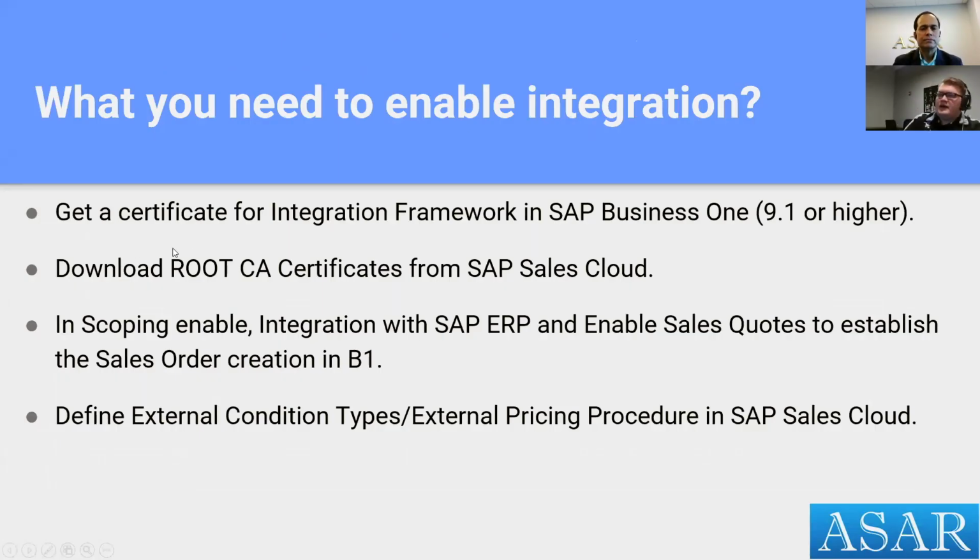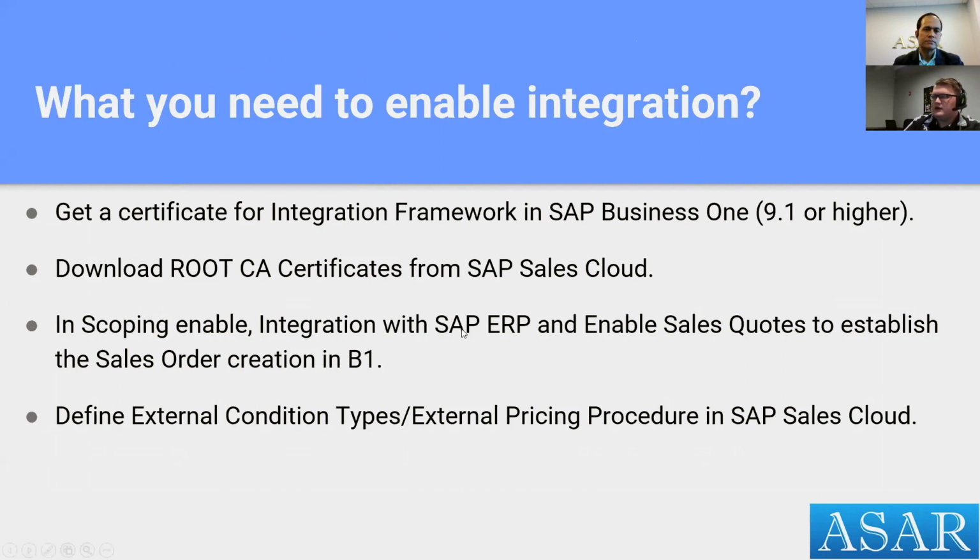So we've defined how we've set up the system by getting the integration certificate from your B1, with it being a 9.1 or higher. We've discussed to download the root CA certificate from SAP Sales Cloud. The enabling scoping that is done through the configuration and edit activities.